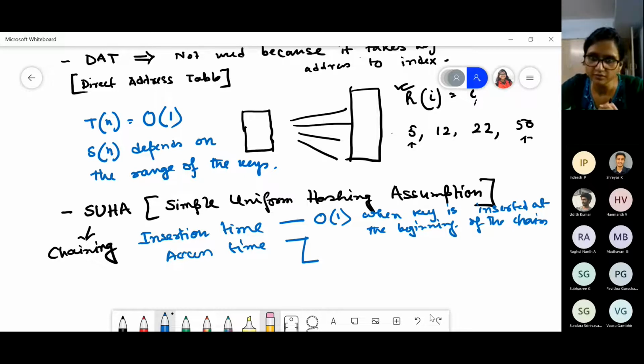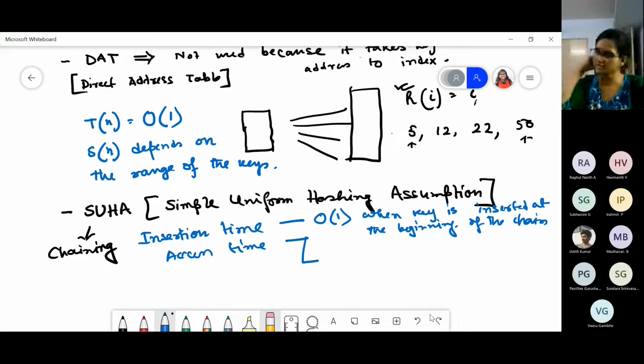Access time, do you remember? There were two cases. One when the element is not present, another when the element is present.